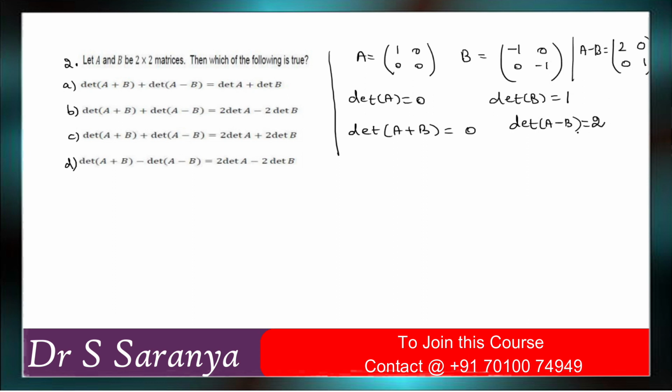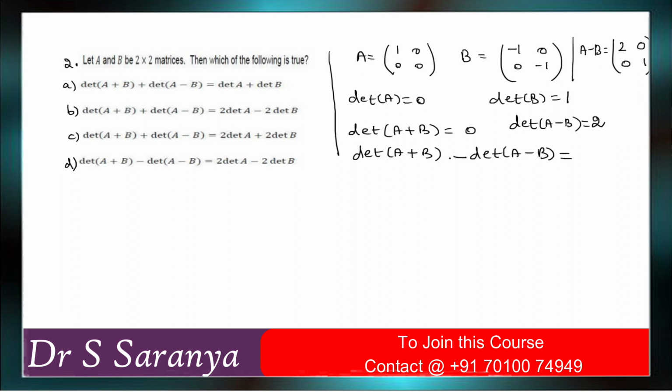So it is 2. Now based on the given information, what can we conclude? So what is determinant of A plus B plus determinant of A minus B equal to, okay.